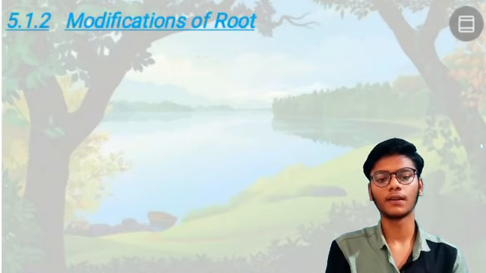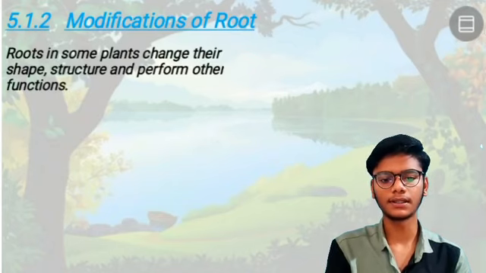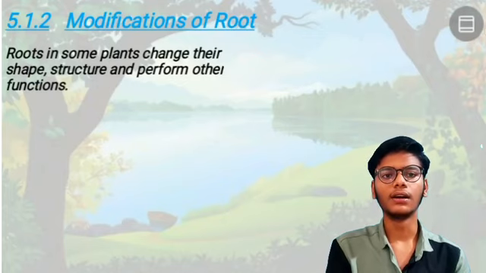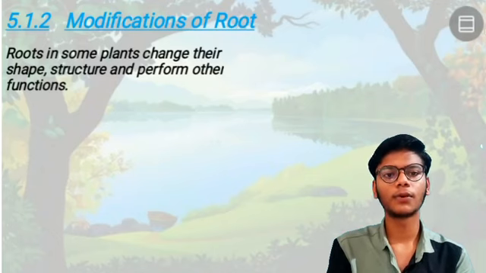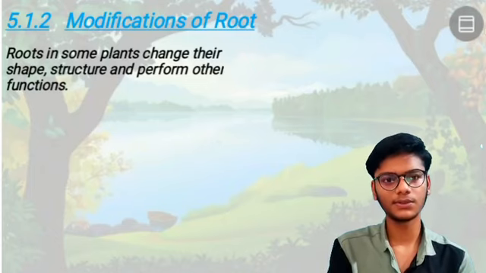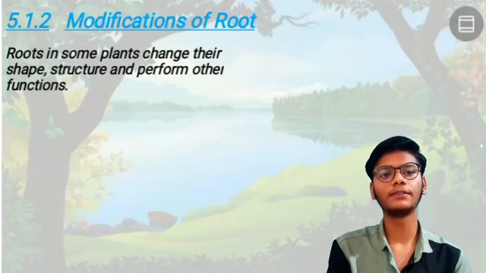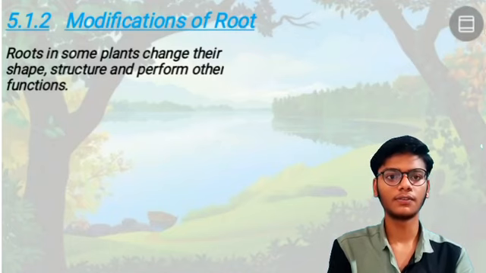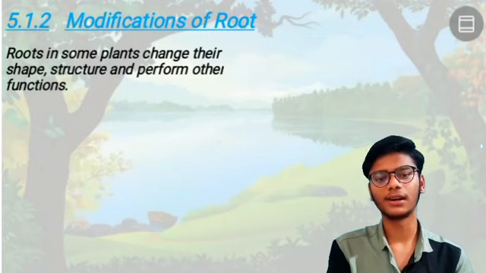So the next is modification of roots. Roots in some plants change their shape and structure and perform other functions. We have seen the functions of root, like providing support and conducting water and minerals. That is the main function. Every root will perform those functions, but some of the roots will do other activities, other functions.